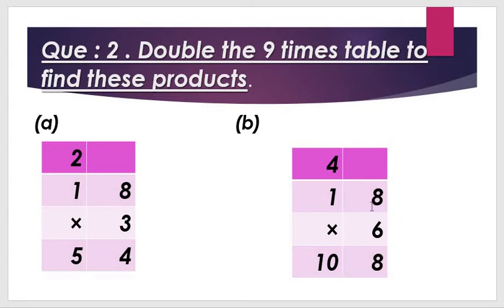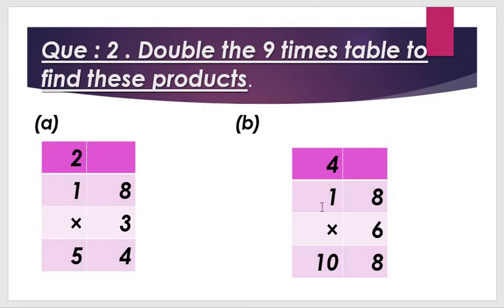So 6 eights, how many, students? 48. 8 sixes or 6 eights are the same answer, but here we do 6 eights. So 6 eights are 48. We write 8 here and 4 as the carry. Got my point, all students?